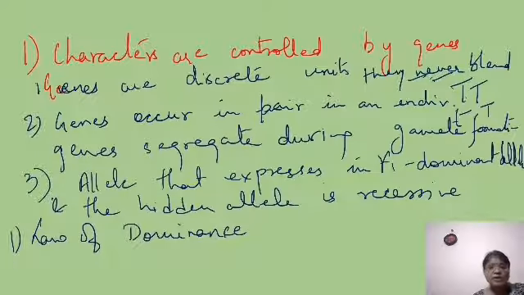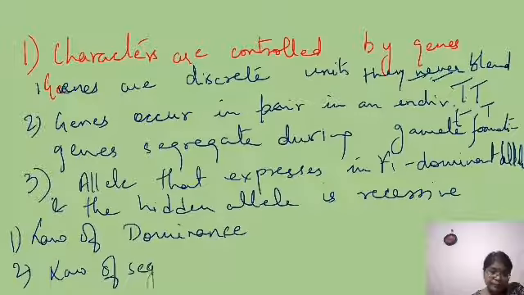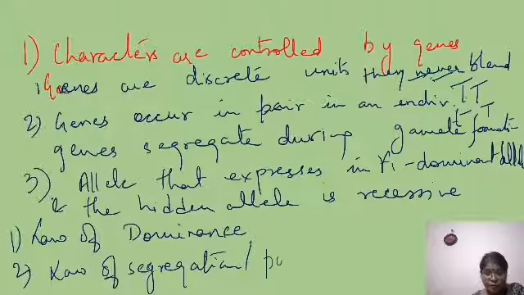That the allele that expresses itself in heterozygous condition or in the F1 generation is a dominant allele. This is the law of dominance. And the second law was the law of segregation. Remember, the law of segregation, or you can also call it the purity of gametes.